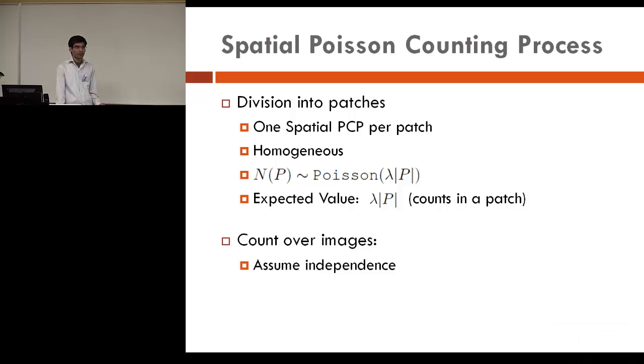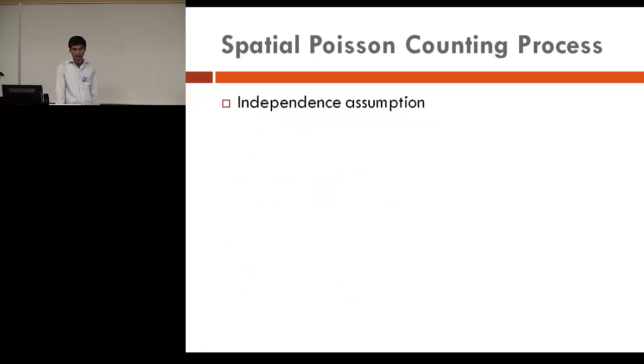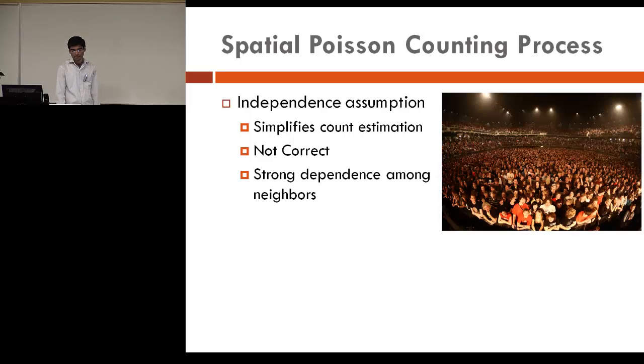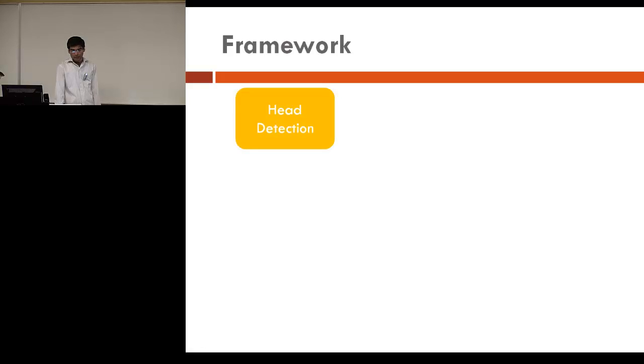To count the number of people, if we assume that the counts in individual patches are independent, then we can just add them up because of the independence assumption. But this assumption simplifies the counts; it is not necessarily correct because the counts in neighboring patches are related. There is a strong dependence between neighbors. So what we do is we estimate the counts independently in individual patches and then use a Markov random field to model the dependence. So this is the block diagram.